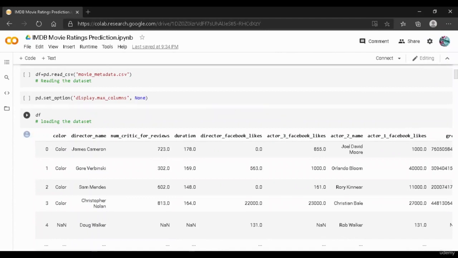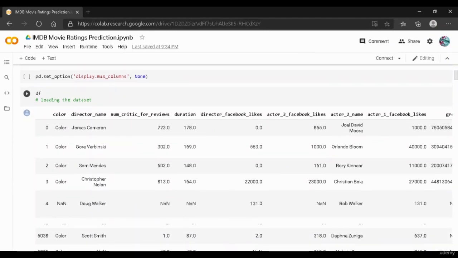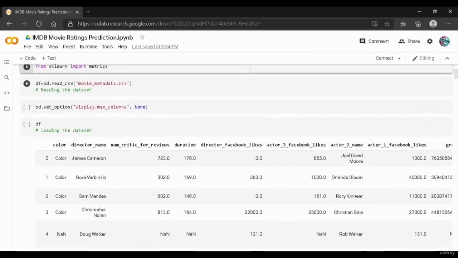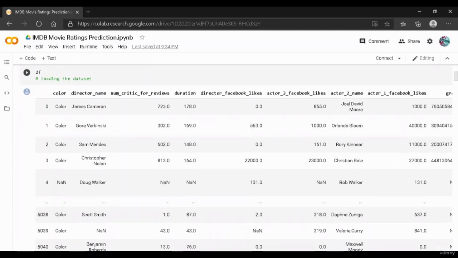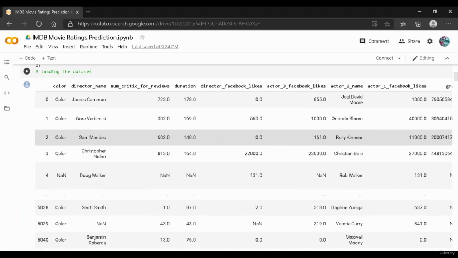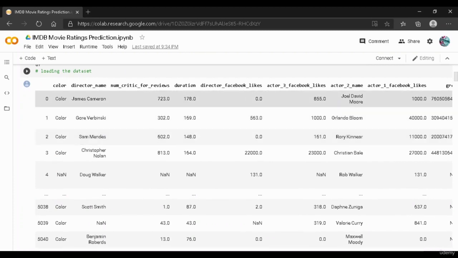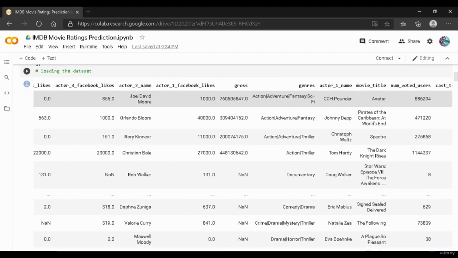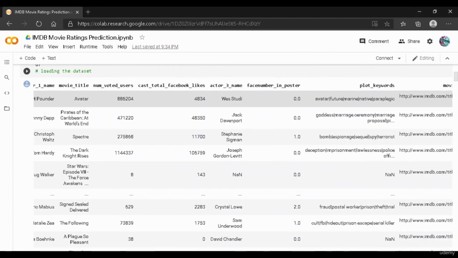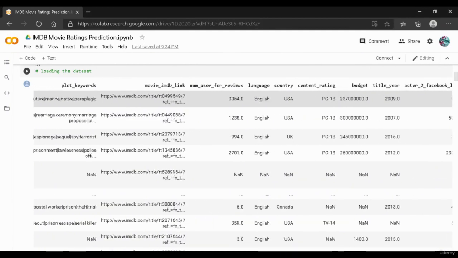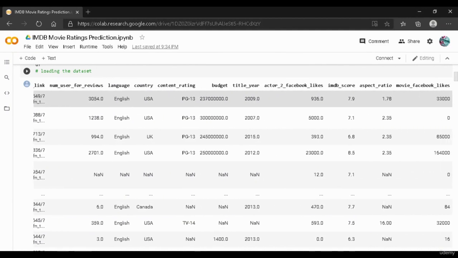And as you can see over here, we have loaded our data set. So we basically stored our data in the df, and this is how our df looks like. So we have columns like color, director name, number of critic for reviews, duration, and such other columns. But in the end, as you can see, we have a column called the IMDB score.